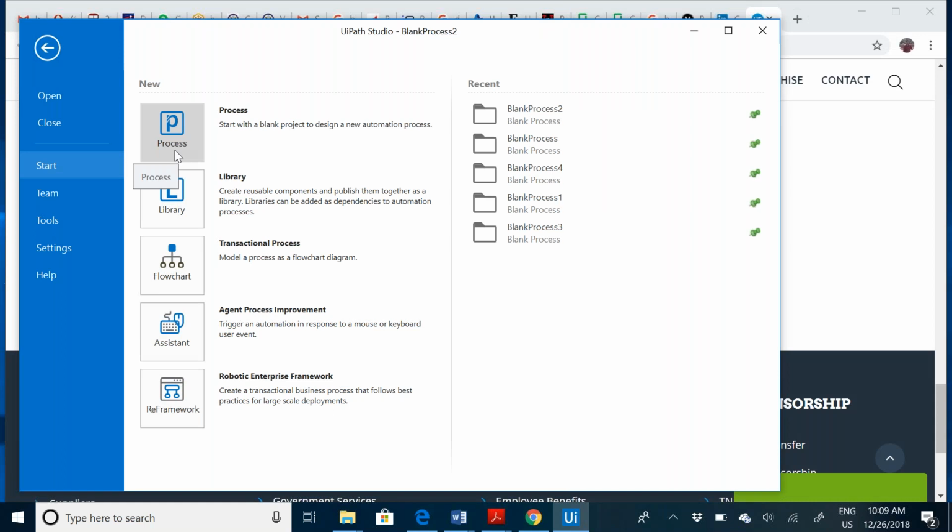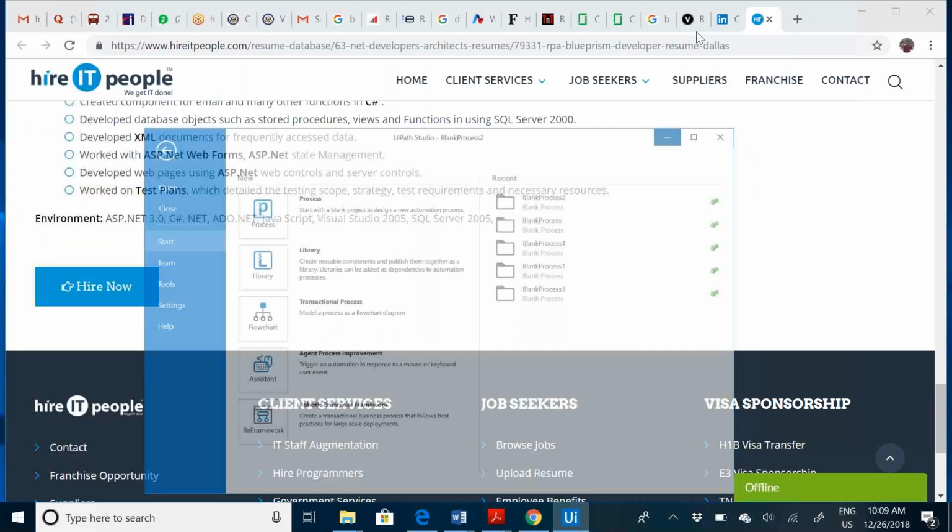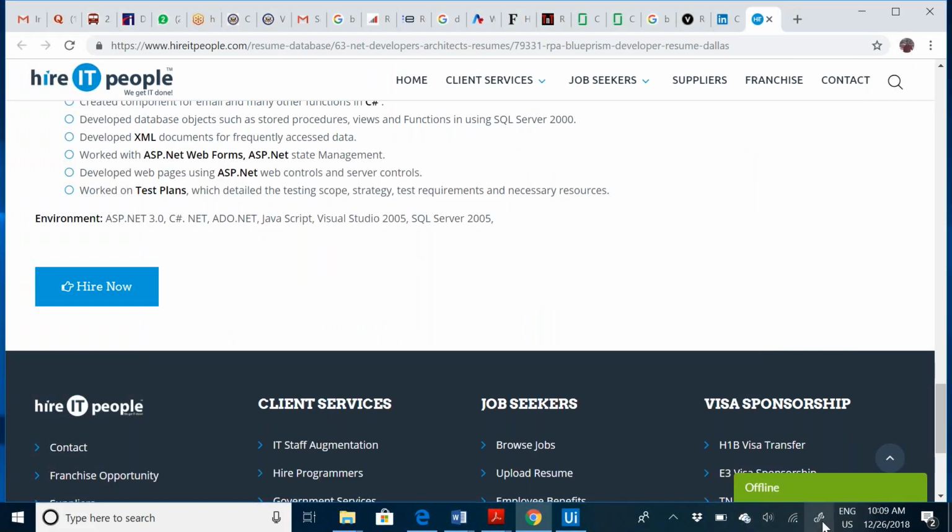Similarly, in Blue Prism we had Process Studio and Object Studio. This is called UiPath Studio, where we don't have that segregation, but we can develop our solution here. It has a couple of sub-commands which I will talk about in detail, but I'm just referring to the architectural components. So this is Studio. Along with Studio, for running on a machine, by default you would have another component called Robo.